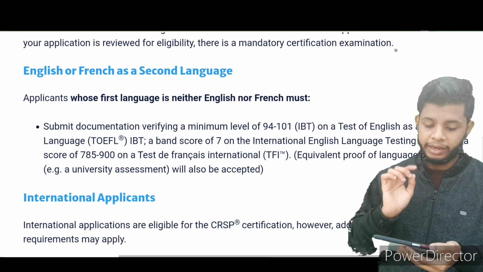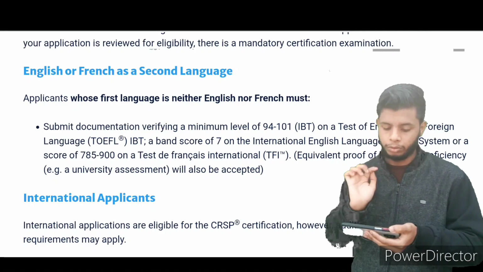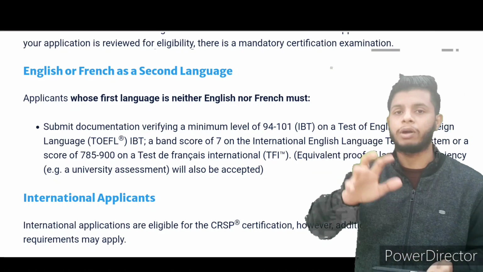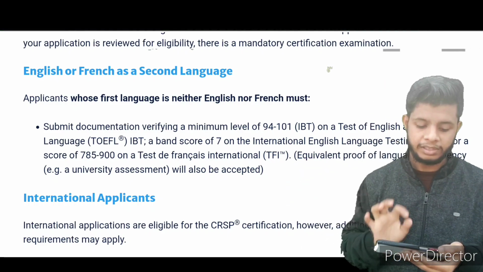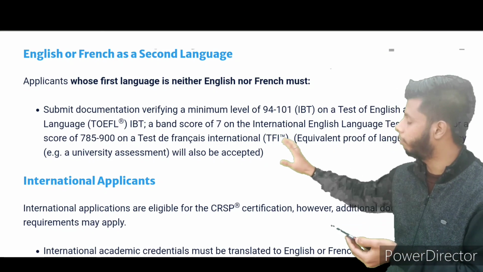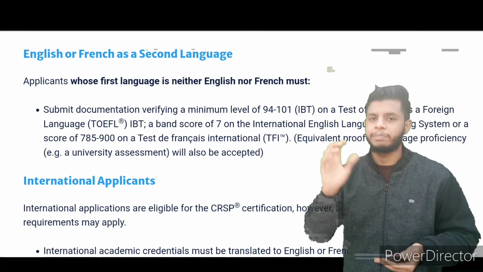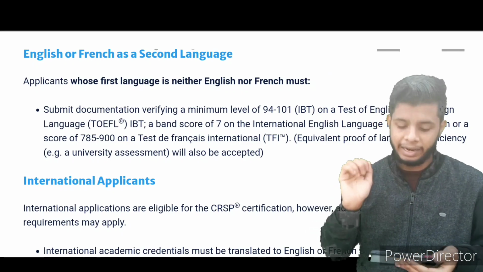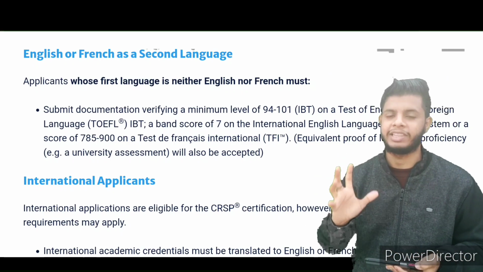Now, English or French as a second language. See here the statement: applicants whose first language is neither English nor French. It means if your language is not English or French, then what do you need to do? Submit documentation verifying a minimum score of 94 to 101 iBT on the Test of English as a Foreign Language, TOEFL. Now, simple thing, you know IELTS. NEBOSH is also asking for IELTS. If you have an IELTS certificate with a score of 7, then you are eligible for that. They just want to test your English, whether it is good or not.